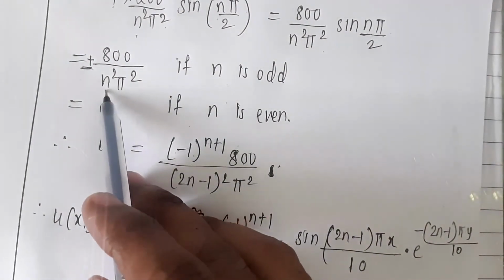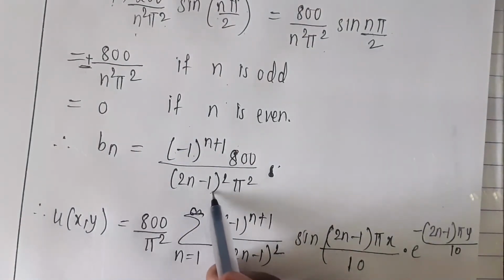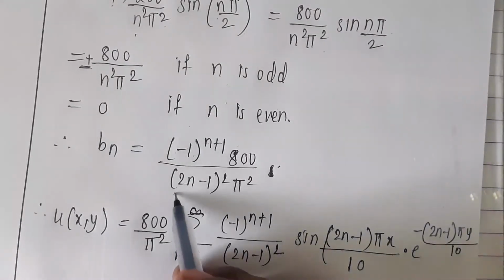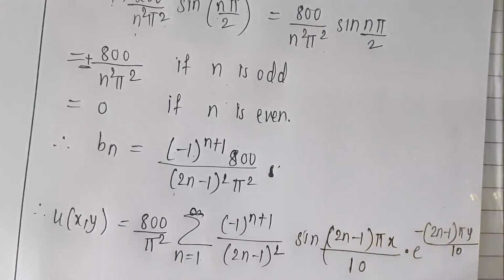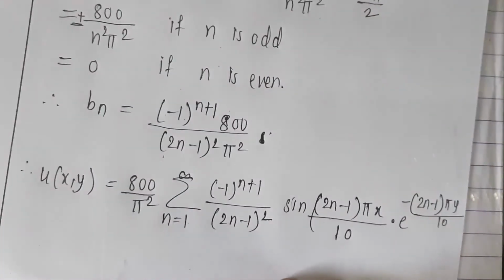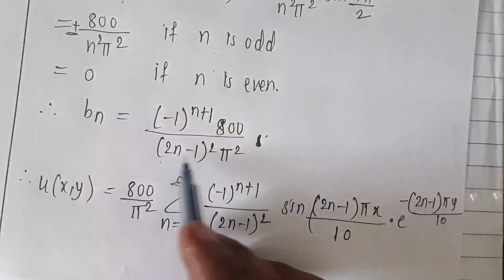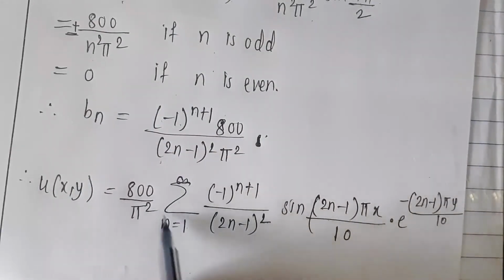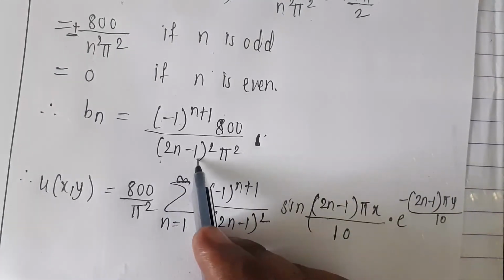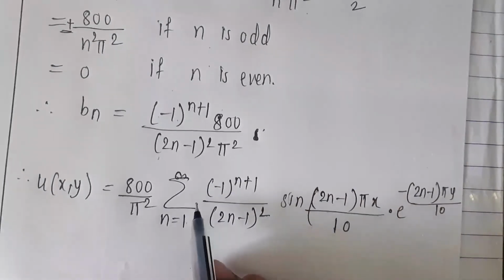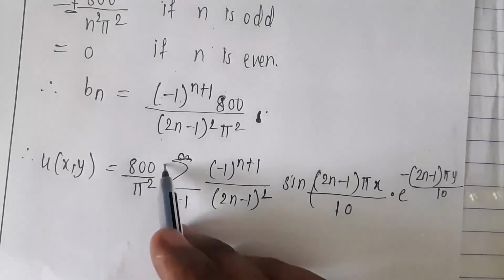For odd terms, this n cannot be written as odd properly. So odd means 2n minus 1. If we put n is equal to 1 here, then we get 1. n is equal to 2, we get 3. n is equal to 3, we get 5, like that we get the answer. So we can replace this n by 2n minus 1 whole square. So we are getting this series only for odd terms, means we can replace each and every n by 2n minus 1. So substituting this, finally the answer in the solution, that is u of x, y is equal to 800 by pi